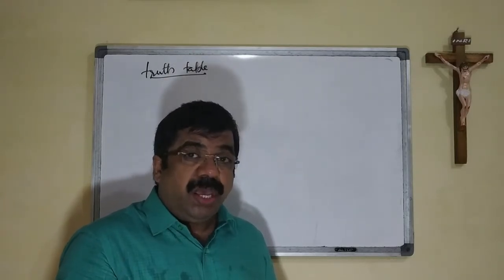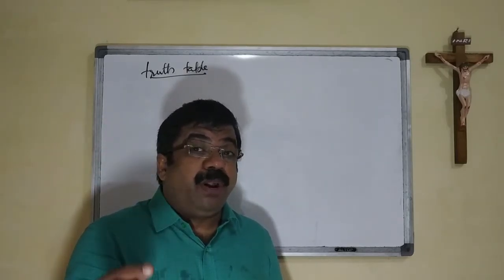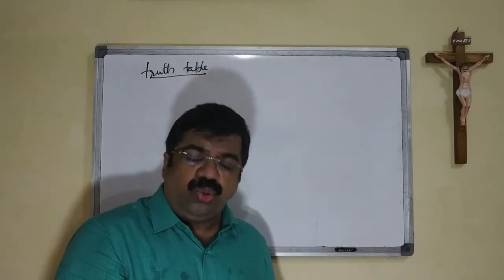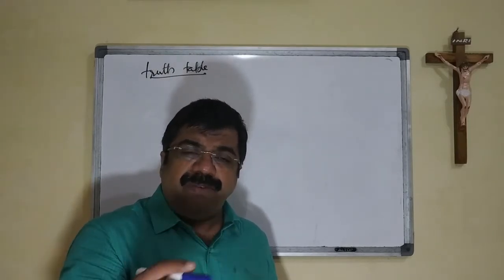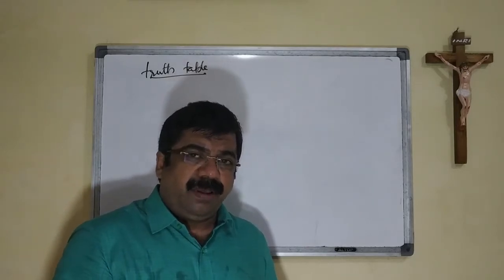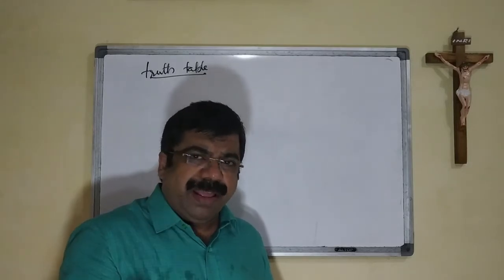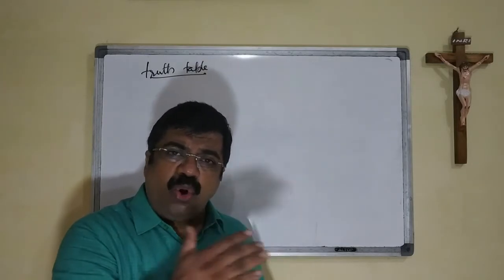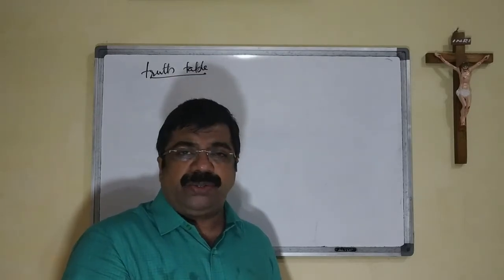Or we can say it is a list of all the possible combinations of the truth values and their corresponding outputs. So we will see all these connectives we have studied: conjunctive, disjunctive, implication and biconditional, etc. Those operators will be seen one by one with their truth tables.